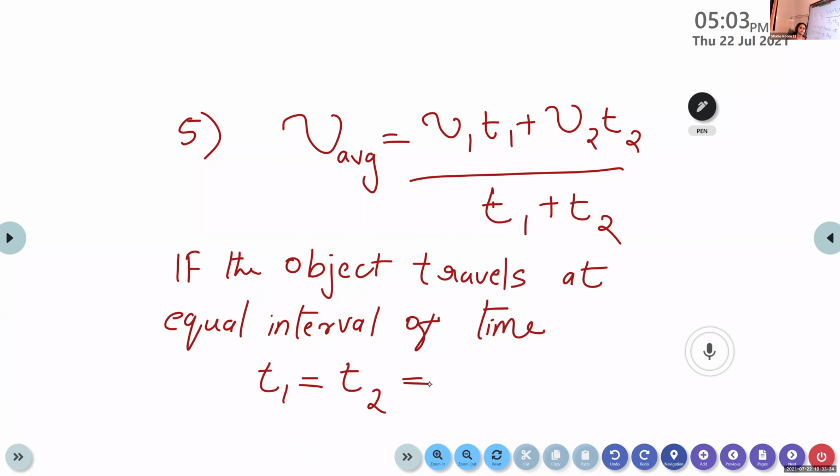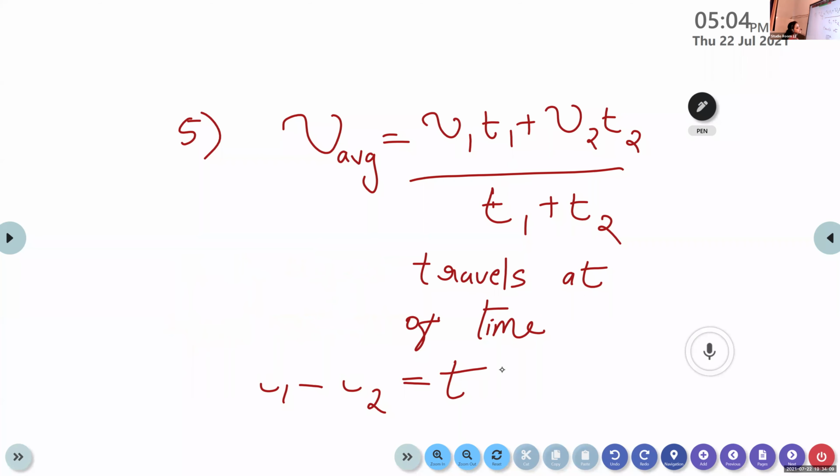They cover different distances at the same time. T1 equal to T2 equal to T.